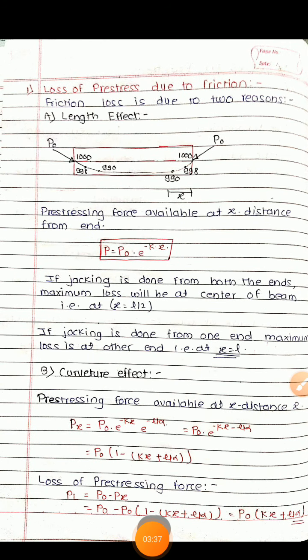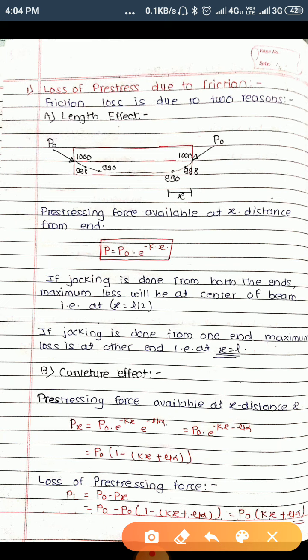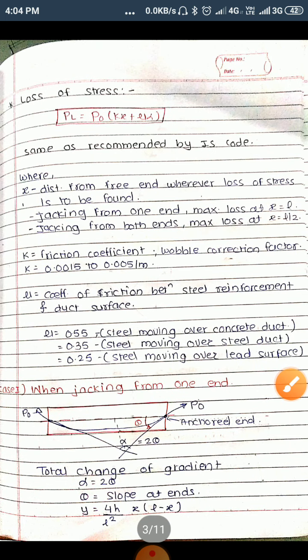Where x is the distance from free end where loss of stress is to be found out. So consider here this x distance. At this particular point we are supposed to find out the loss of pre-stress. Then what is the value of x?